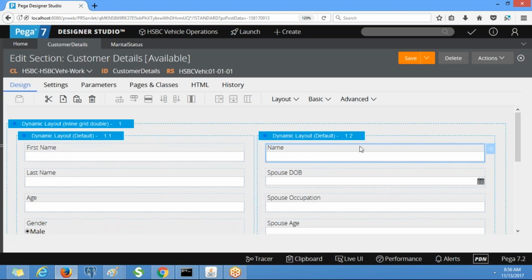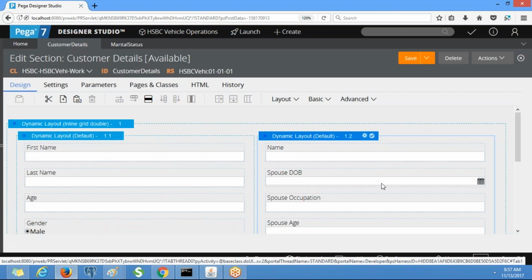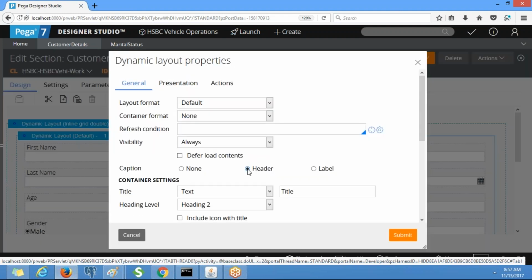Because we are going to put the layout, we are going to write the header like below, our spouse details. So again we don't need to mention spouse name, spouse date of birth like that. We can mention name, date of birth, occupation, age. If you want to put a header for the layout, some text, go to the view properties of the layout, select the header.